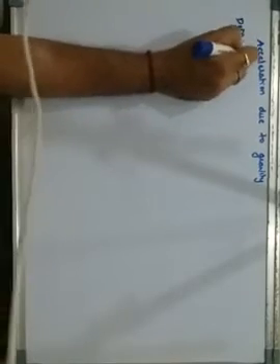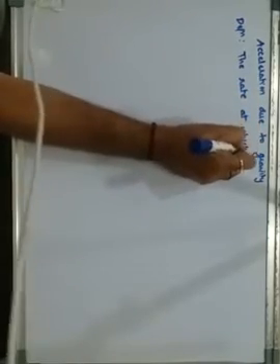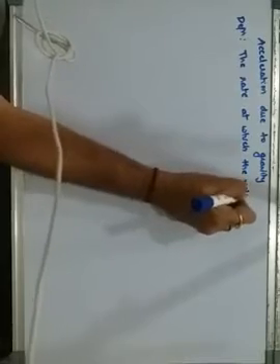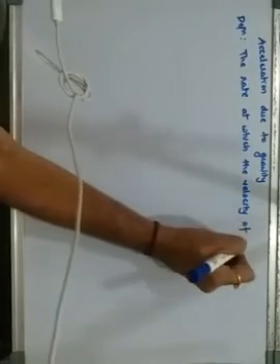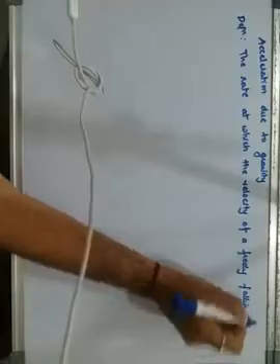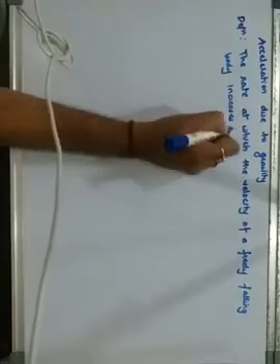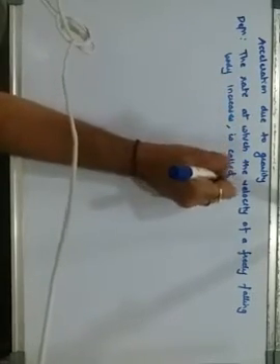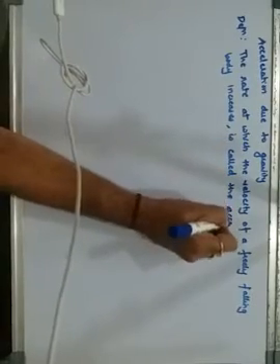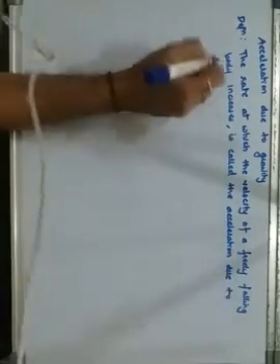So here when we are defining acceleration due to gravity, the definition is: the rate at which the velocity of a freely falling body increases is called the acceleration due to gravity.